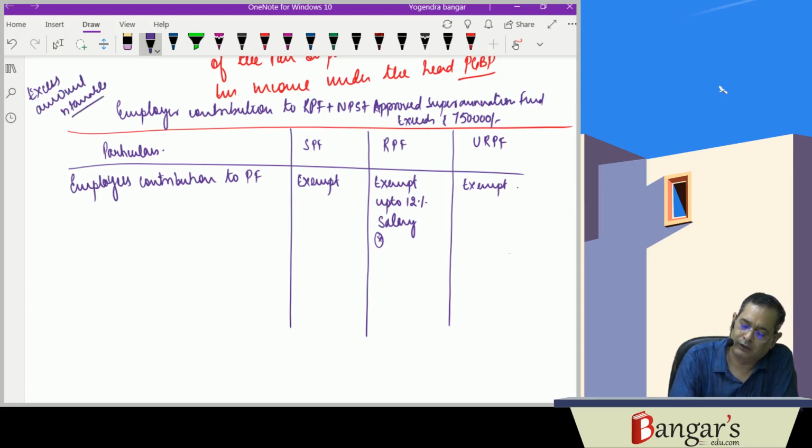We have discussed it earlier while discussing the tax treatment of perquisites.